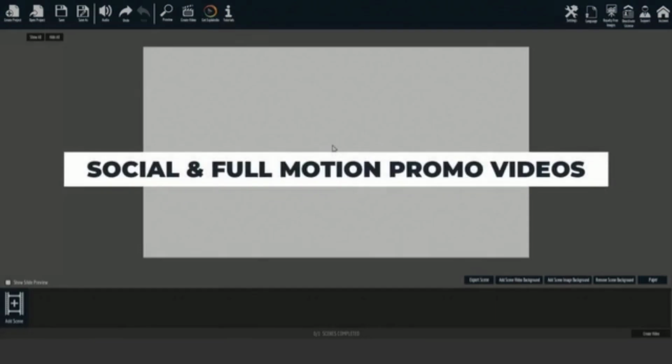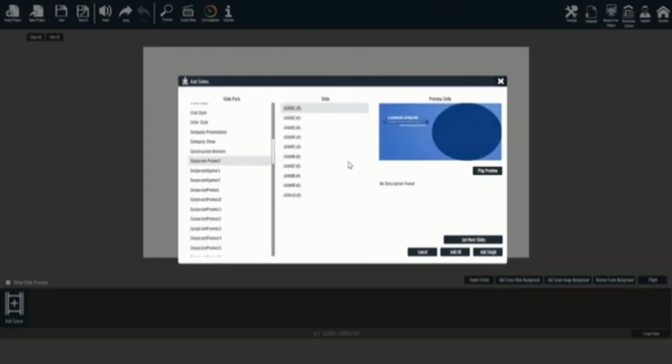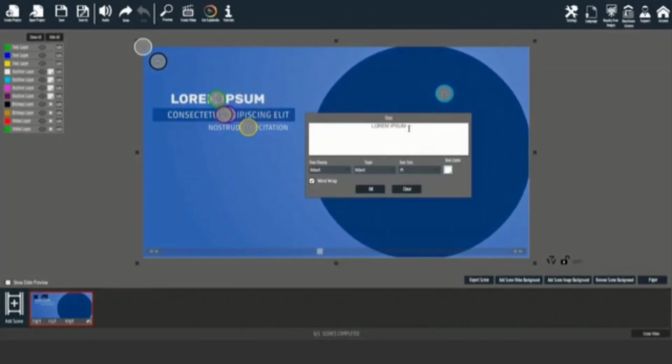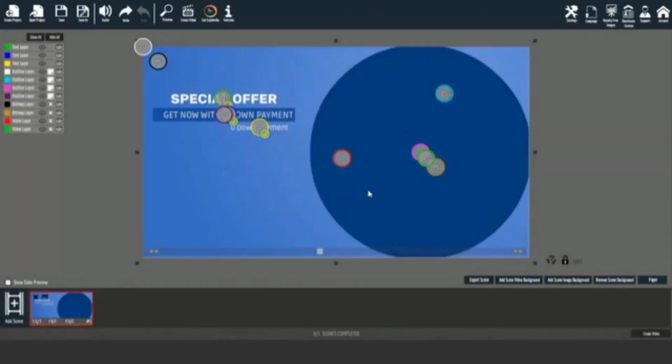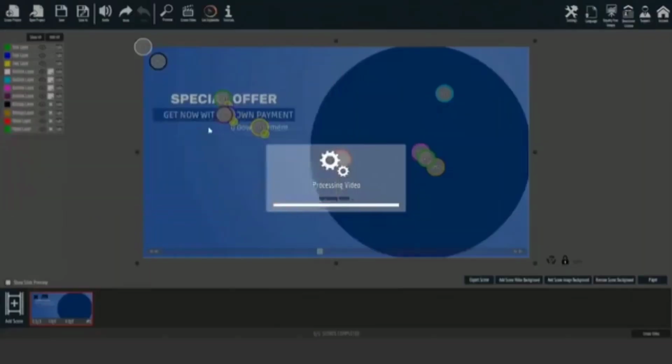Okay, let's start with the first of 2 mini demos. All right, so in this mini demo, we'll create a full motion video. We'll start by adding a scene template. Then we will use the bottom slider to move to a part we want to customize. Here you will notice 3 text placeholders. Let's edit each by clicking on the text hotspot and entering a new text. Here, here, and here. Good. Now let's click on the video hotspot and add a video, like this.